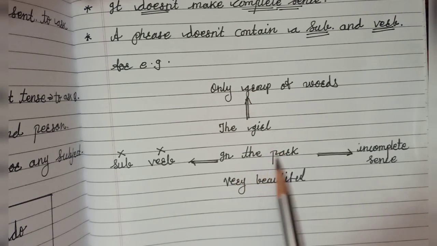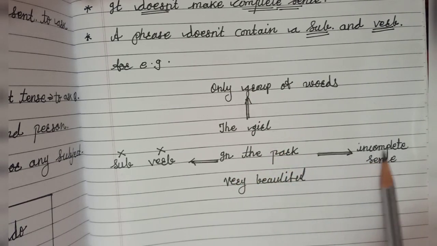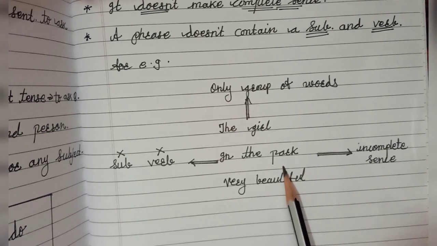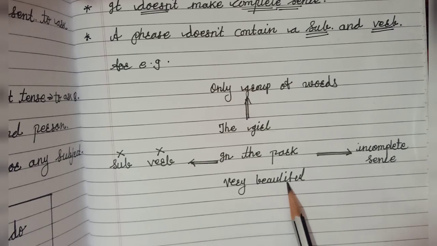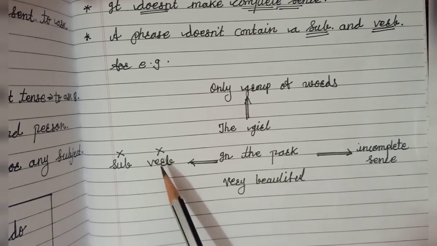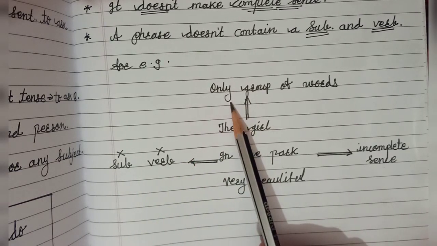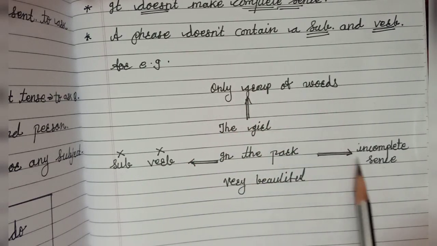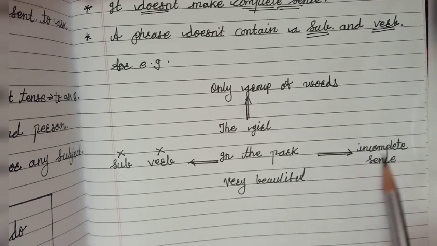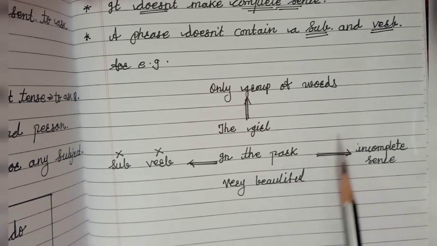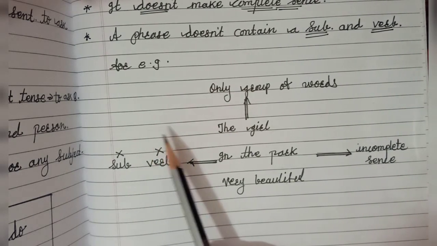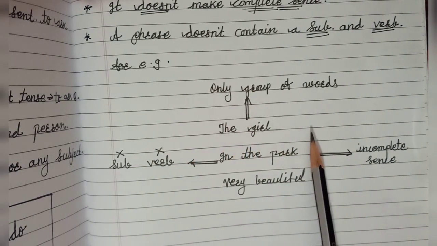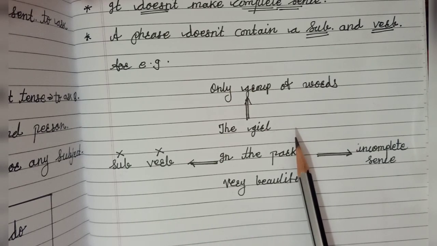Next is: in the park. It's an incomplete sentence. What is in the park? Not given. Very beautiful: who is beautiful? Not given. It means a phrase doesn't have subject plus verb. It is only a group of words, and it conveys incomplete sense. It never conveys complete sense. When we add something here like a subject and verb, only then will we get the meaning of the sentence.